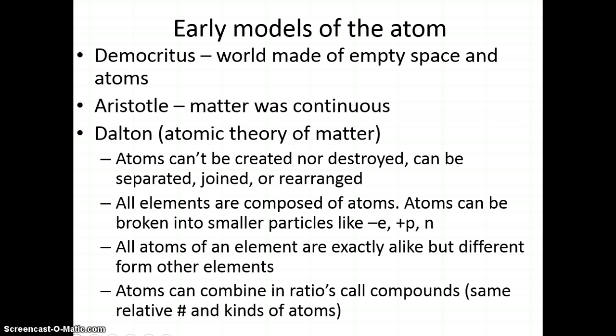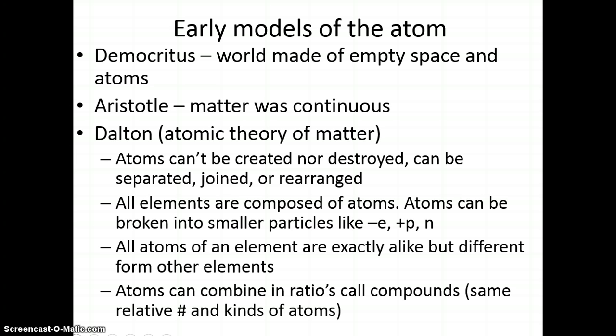And in the book there's 4 parts to that, and I've summarized them here. Atoms can't be created nor destroyed. They can only be separated, joined, or rearranged. All elements are composed of atoms. Atoms can be broken into smaller particles like the electron, the proton, and the neutron. And you can see there how I abbreviated electron, proton, and neutron.